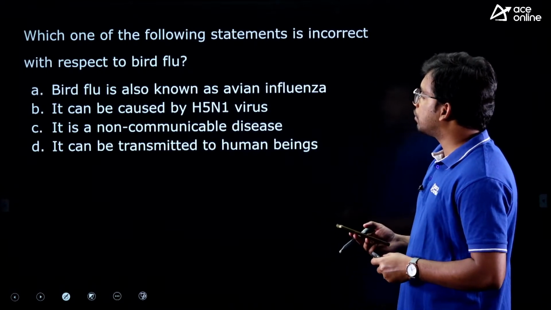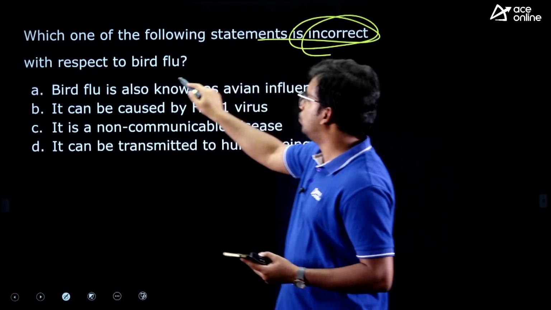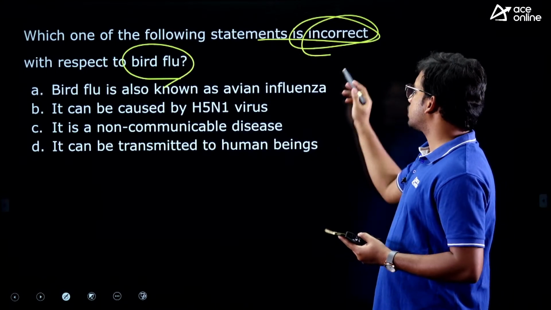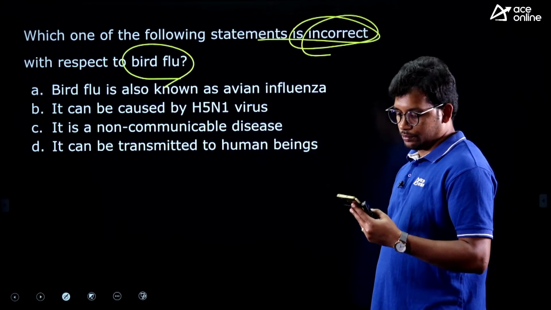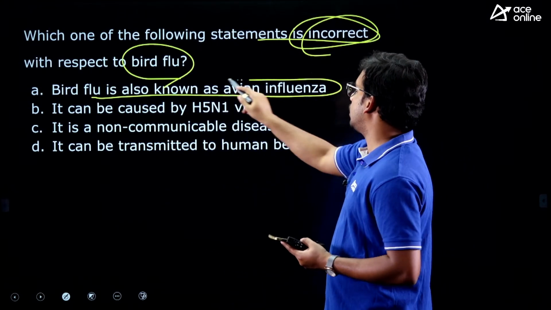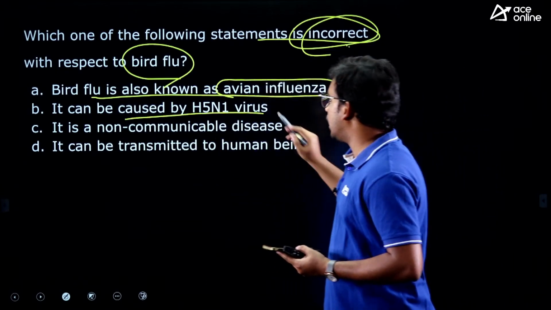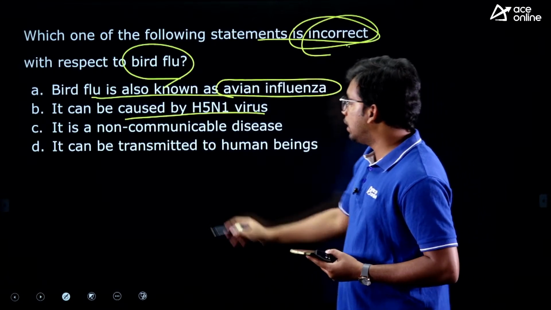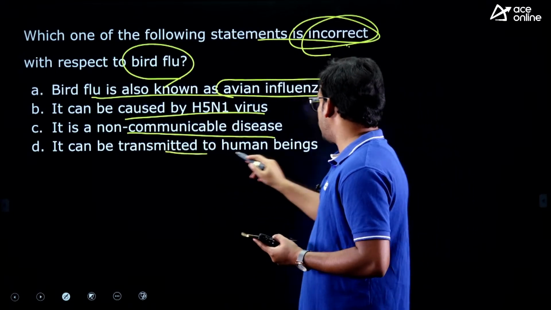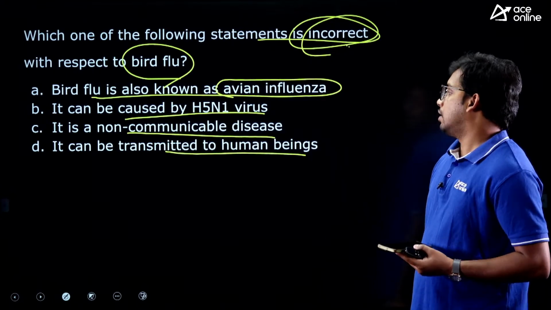Fine. Last question for today: which of the following statements is incorrect about bird flu? H5N1 or H7N series, whatever. They are asking about the incorrect statement about bird flu. Let's see the statements. Bird flu is also known as avian influenza, the first statement. It can be caused by the H5N1 virus. It is a non-communicable disease. It can be transmitted to human beings. Incorrect is what they are asking.